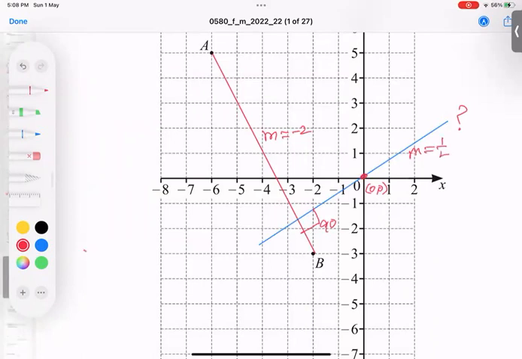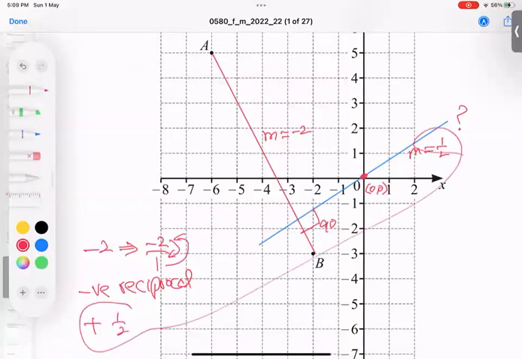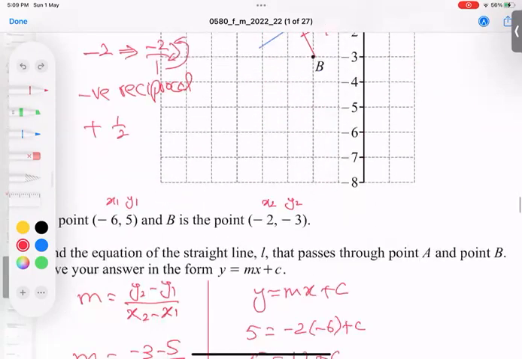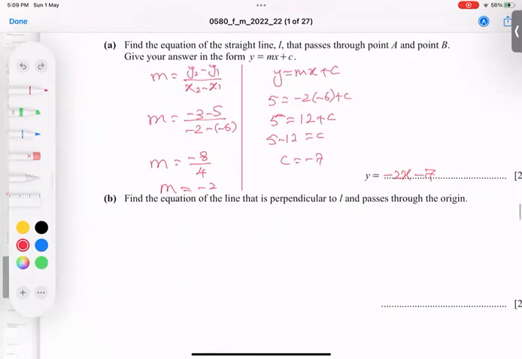You ask why, sir? Because -2 means -2 by 1, and I'll do the negative reciprocal. It means the sign negative becomes positive, and this will go up and this will come down. So 1/2. That is why you saw I wrote plus 1/2. So let's start. The gradient of the line is -2. So the gradient M of L, for line, is a half, because perpendicular.